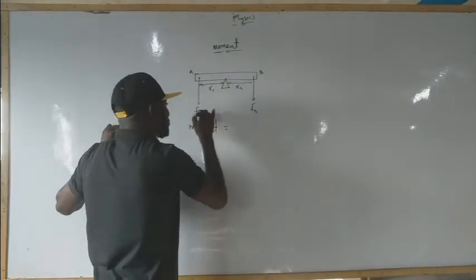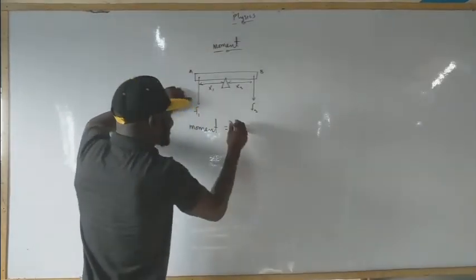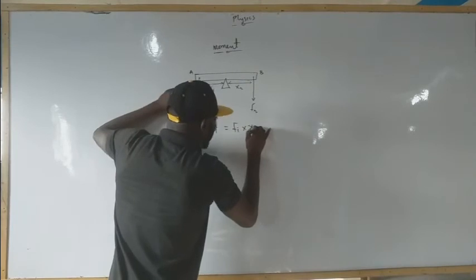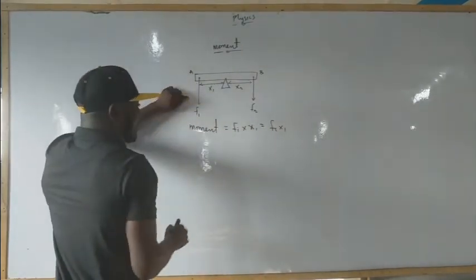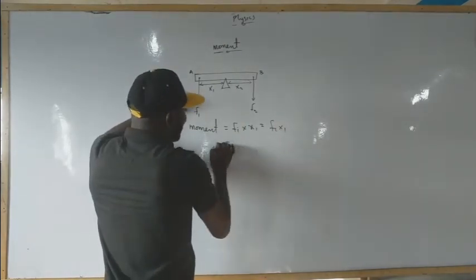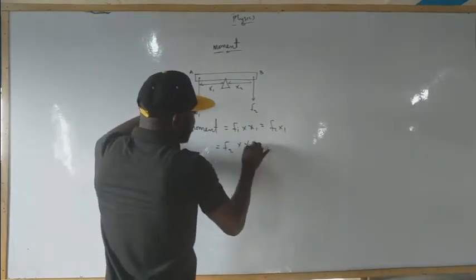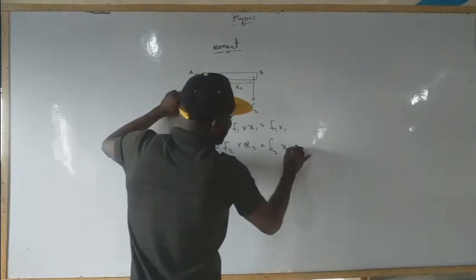Moment is equal to the product of force and its perpendicular distance. That is F1 times x1, which is F1x1, and also F2 times x2, which gives you F2x2.